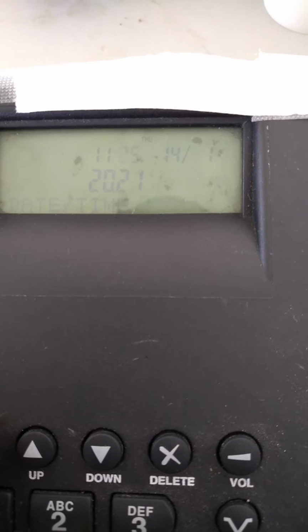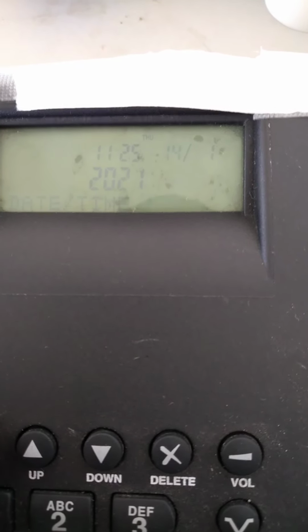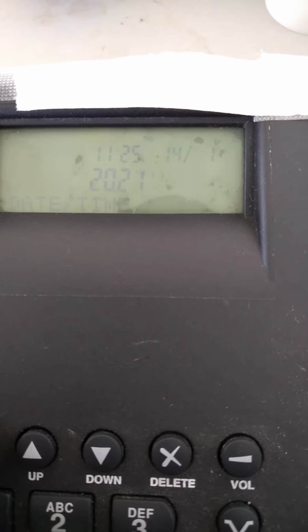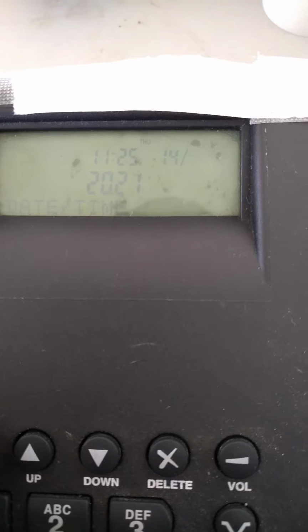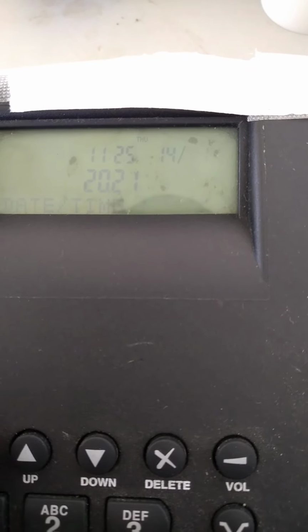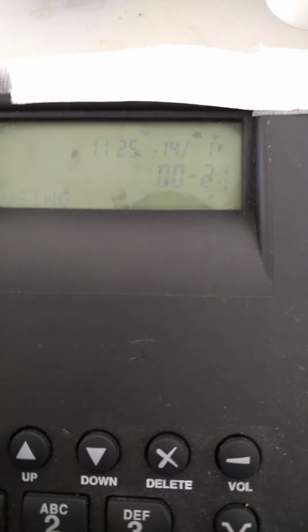If the time is correct, then go to the date. The date is today's, and then the month. There is no need to correct it. That is a simple way you can check it.